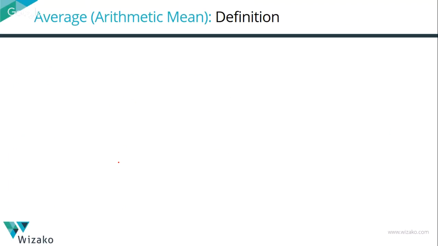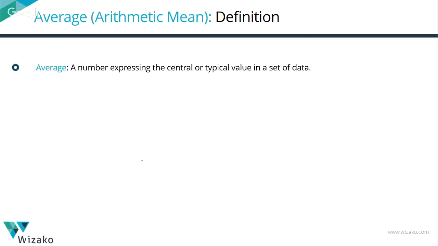What is average? The average is a number that expresses a central tendency or a typical value for a data set. That is what average is all about. Having known this definition, let's look at how to compute the average.